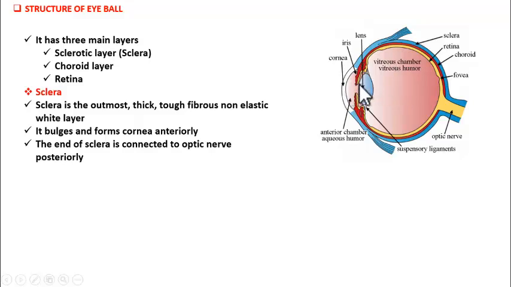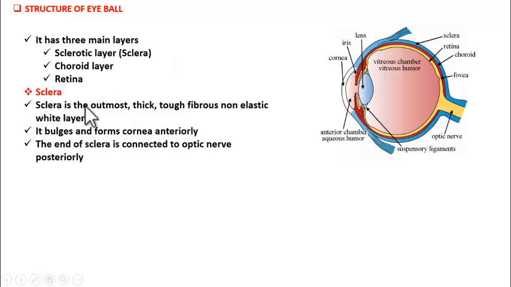So the eyeball consists of 2 chambers inside, which is covered by a wall, and this wall is made up of 3 layers. Let us understand the wall layers first. So the wall has 3 main layers, or we can simply say the eyeball has 3 main wall layers. They are sclera, choroid and retina.